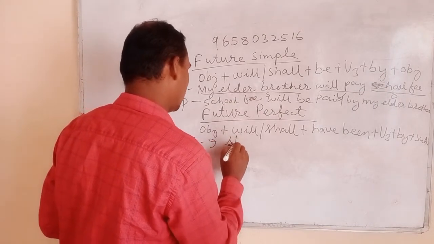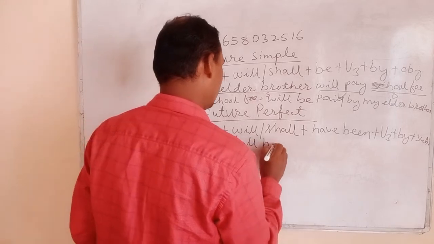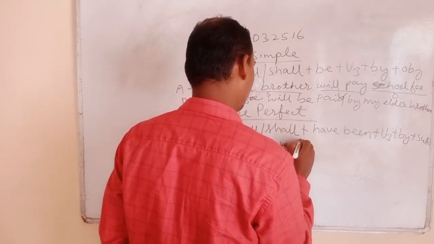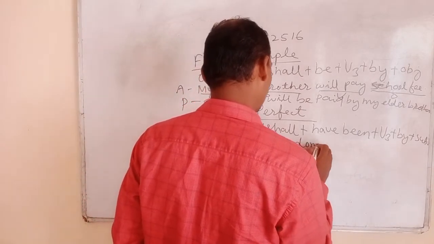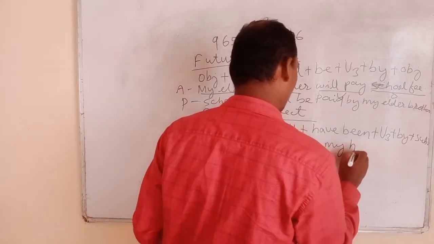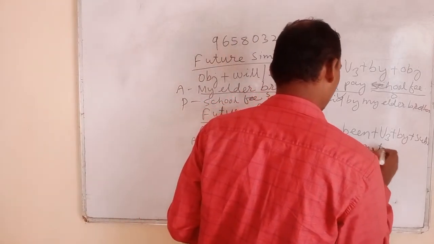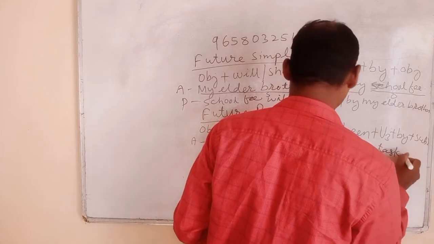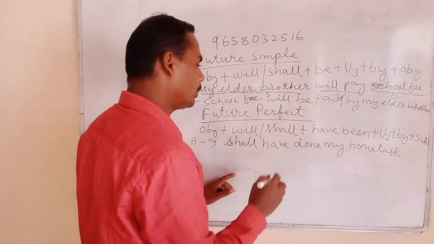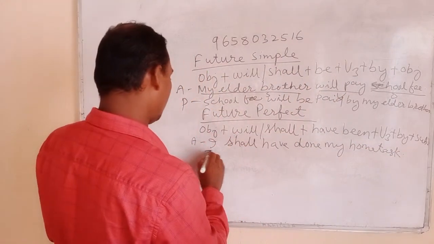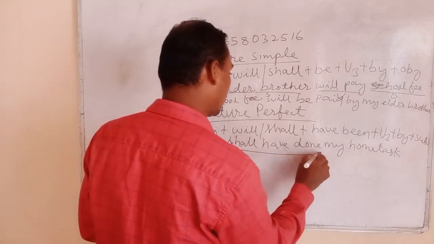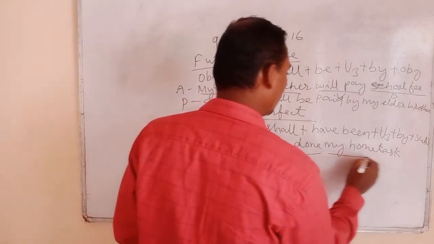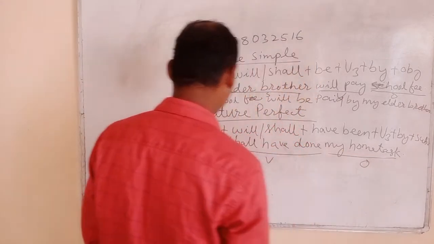Here I is the subject, shall have done is the verb, my home task is the object.